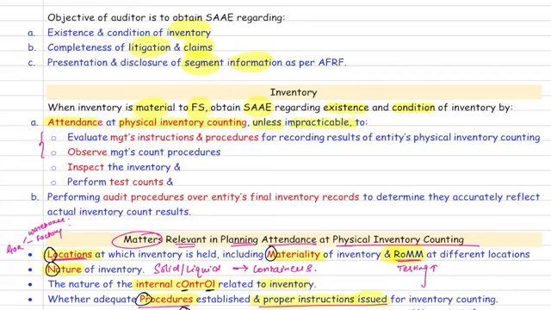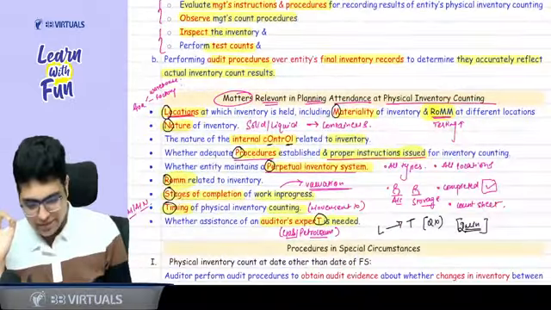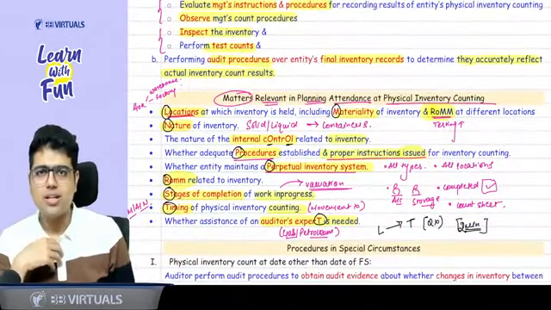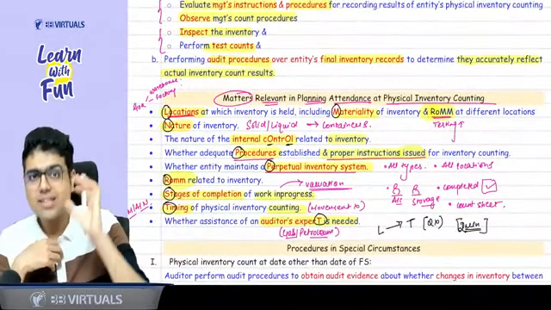Two procedures within the count: evaluate management's instructions and procedures, and observe the inventory count. Two procedures outside the count: inspect the inventory and perform test counts. Then you perform procedures over the final inventory records to see whether they accurately reflect the actual inventory count results. Easy? Yes, sir. Now, whenever you are going for an inventory count, there are certain matters